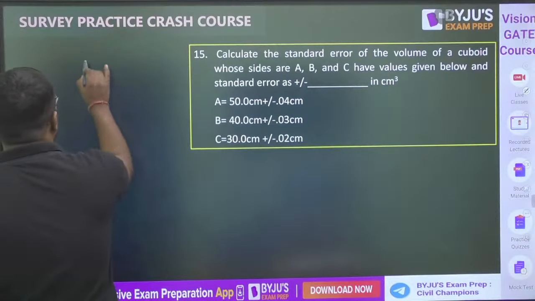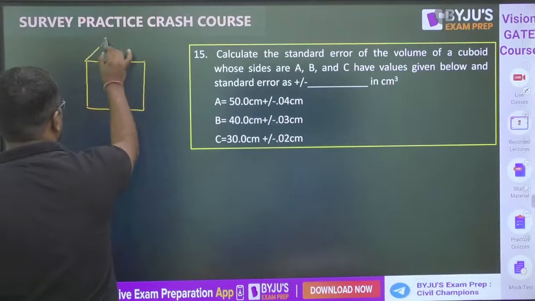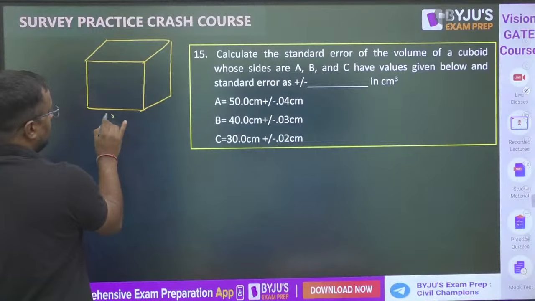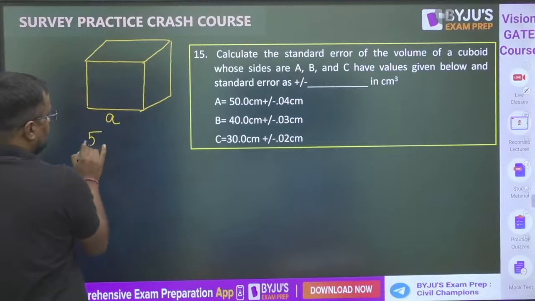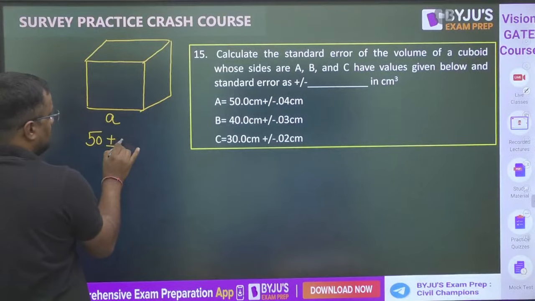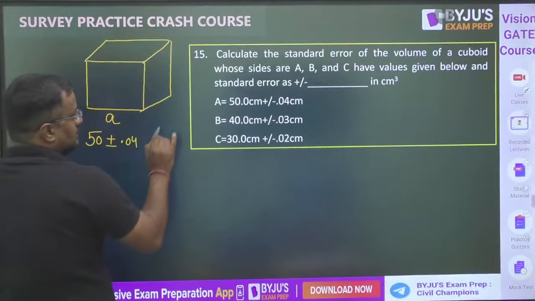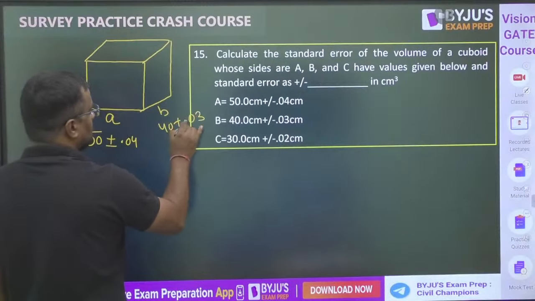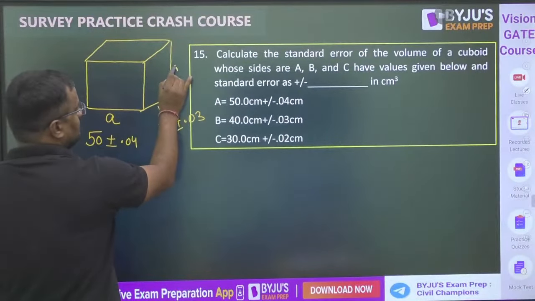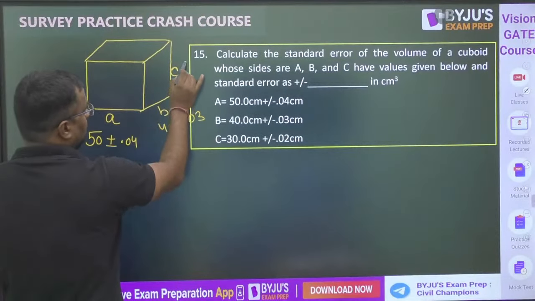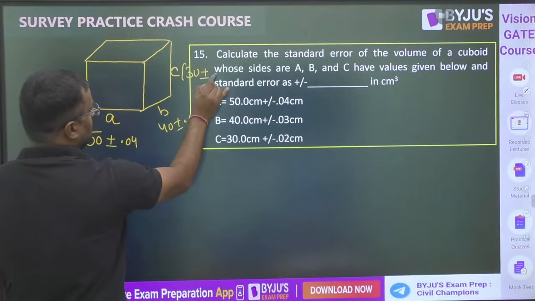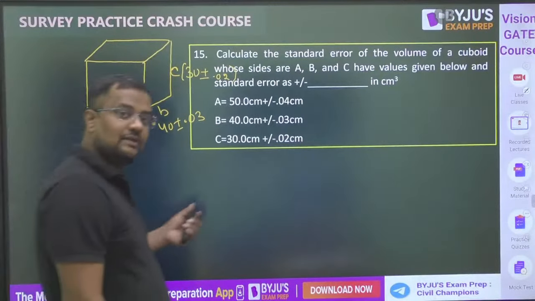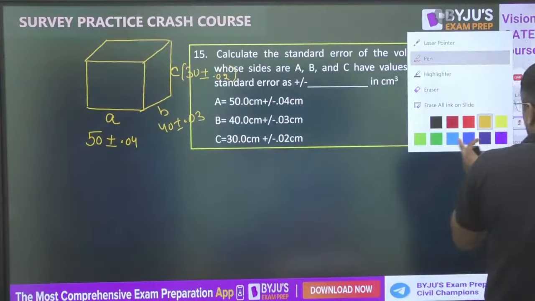Now there is a cuboid. We measure the length A, 50, but in this 50 we have an error of plus minus 0.04. Similarly, we measure B, but in this B we have an error of plus minus 0.03. We measure the height C, 30, but there is an error of plus minus 0.02. Since A, B, C have errors, what is the standard error in volume?